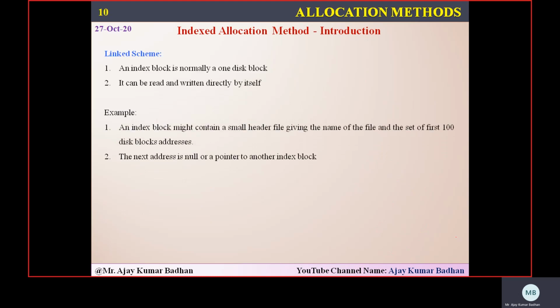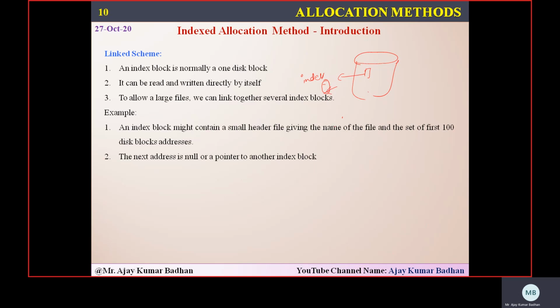What do you mean by linked scheme here? The index block will be used as one disk block, meaning whatever block we are allocating now. So we are allocating one block. This is the index block, right? This will be acting as one disk block. It can be read and written directly by itself. And whenever large files are there, we'll simply try to connect to it.